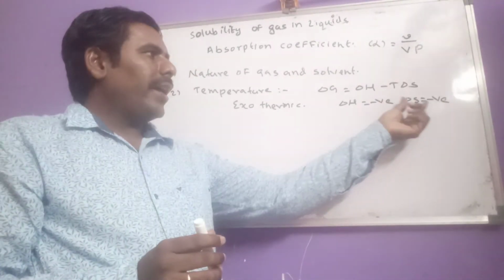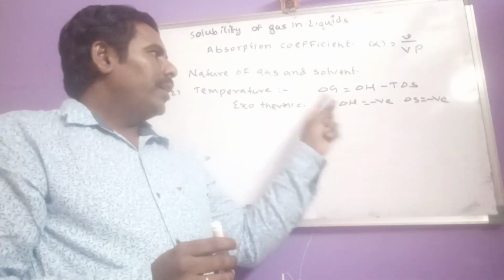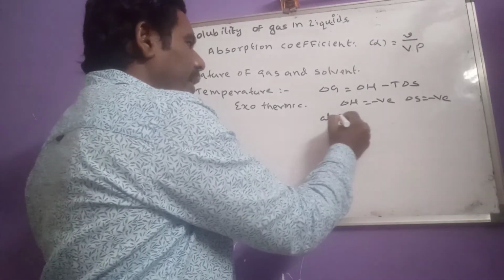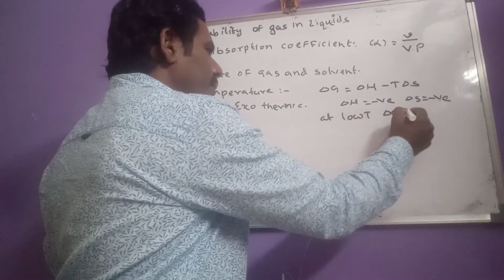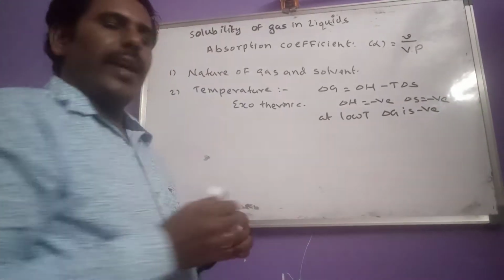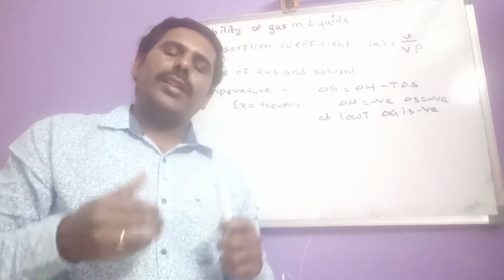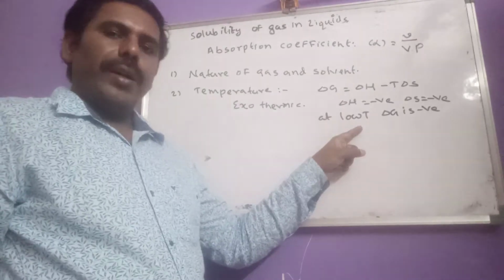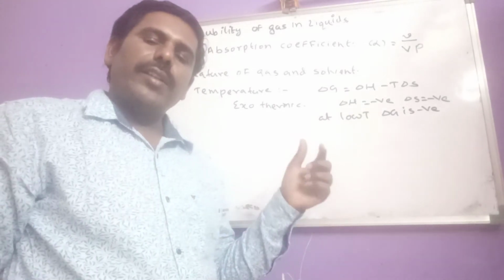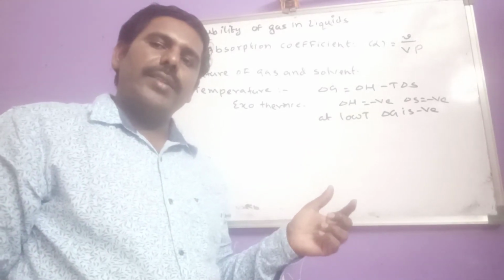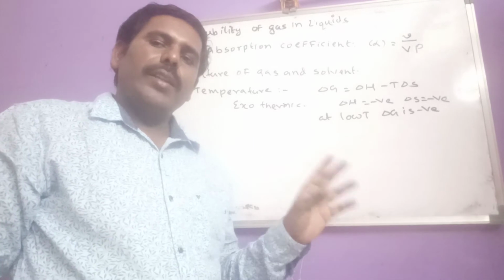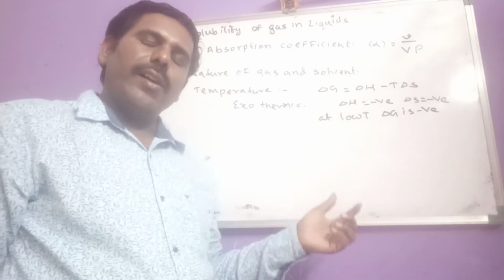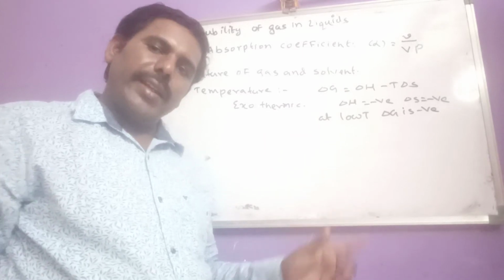As both delta H and delta S are negative, at low temperatures delta G becomes negative. If delta G is negative, we know that the process is spontaneous. So low temperature is favorable for the solubility of a gas in any liquid. That means as the temperature increases, the solubility of gas in liquid decreases.